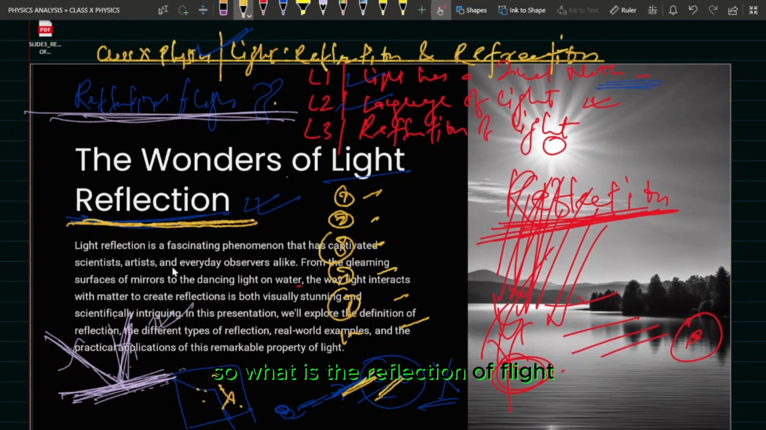So what is reflection of light? Reflection is nothing but the bouncing back of light in the same medium on striking the surface of an object. The phenomenon of bouncing back of light in the same medium on striking the surface of an object is called reflection of light. Okay, let us move on.